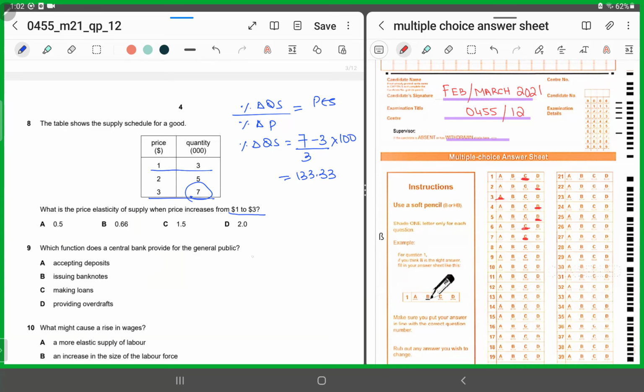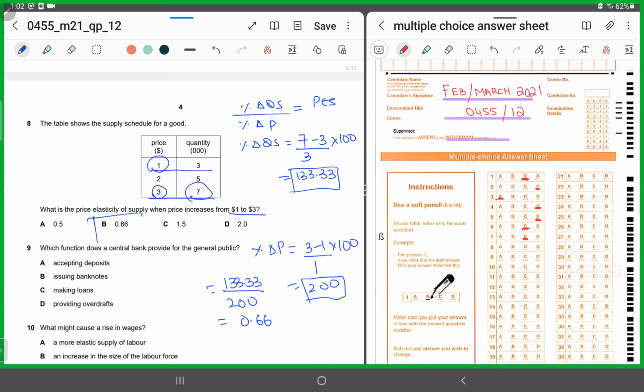What about percentage change in price? Percentage change in price is equal to 3, the new price, minus the old one, the initial, which was 1, divided by the initial, times 100. Again, it's giving us 200. So now we'll plug in these two final figures. Percentage change in quantity supplied is 133.33, percentage change in price is 200. When we divide the two, we'll get 0.66. So this means for 8, it has to be B. Right? I hope you've understood.